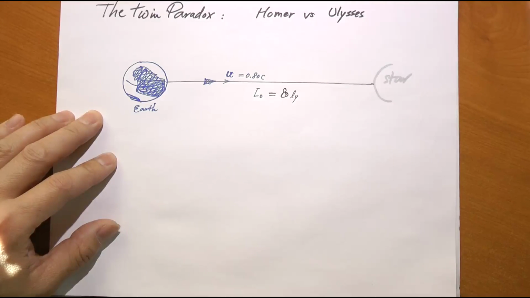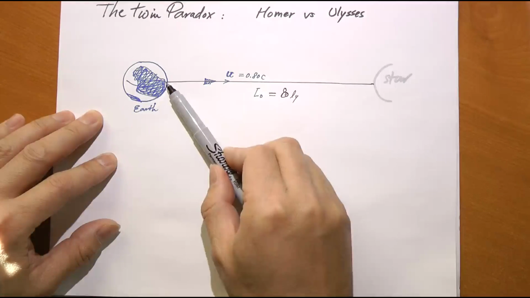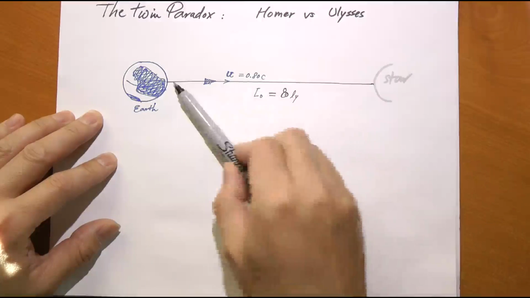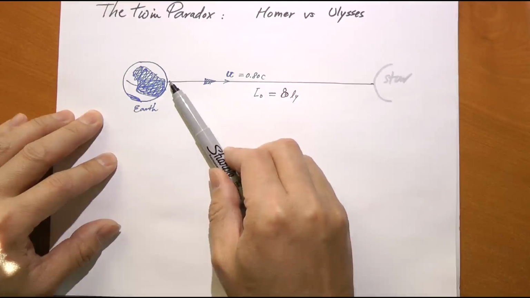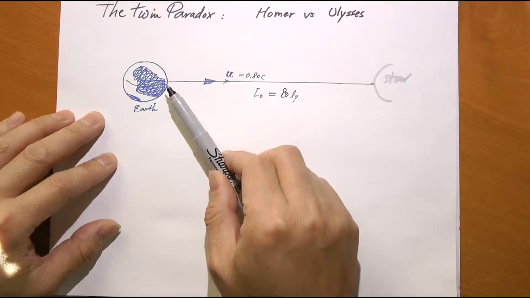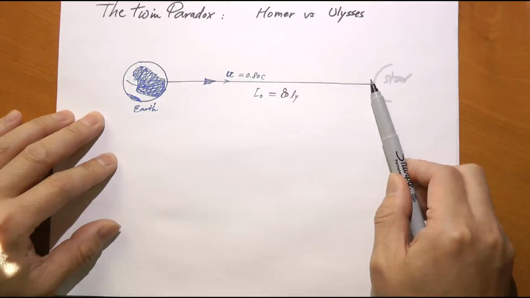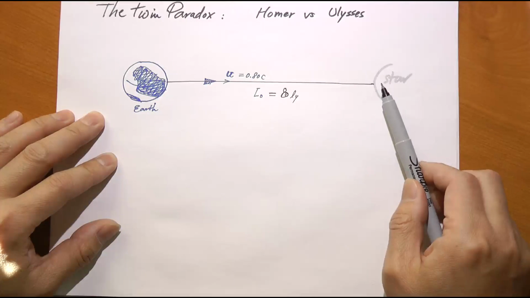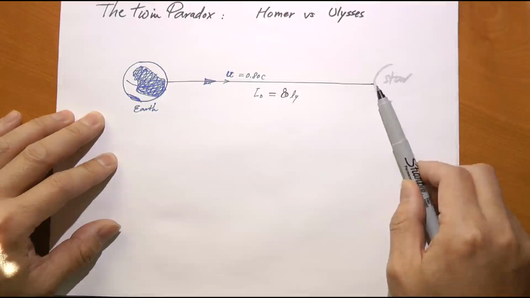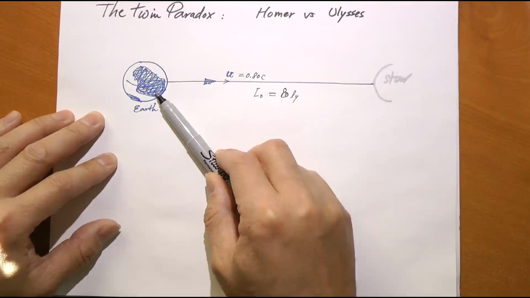But one day, Ulysses decides to board a fast-moving spaceship and travel to a star system, and then eventually come back. Homer, on the other hand, being Homer, decides to stay home. Now, here's where the paradox comes in. Homer can calculate the time it takes for Ulysses to go from here to there, from the distance between the two objects and also the speed at which his spaceship travels. And then it comes back. Let's say it takes a certain number of years to go this way and that way.